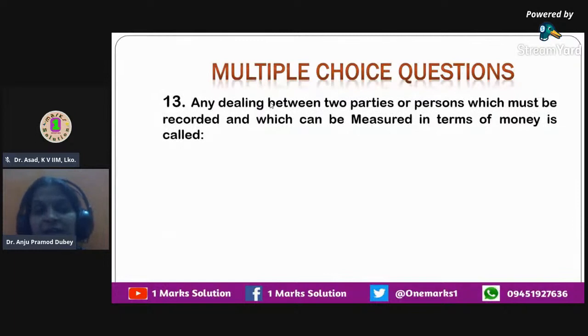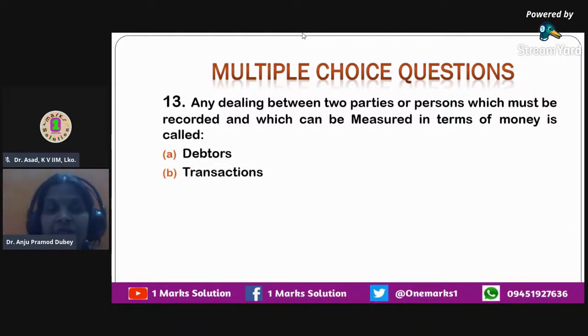Any dealing between two parties or persons which must be recorded and which can be measured in terms of money is called as. So any time when two or more parties or persons come into contact with each other, and that contact has to be recorded and can be measured in terms of money, what is it called? Is it called debtors? Is it called transactions? Is it called creditors? Or is it called investors?